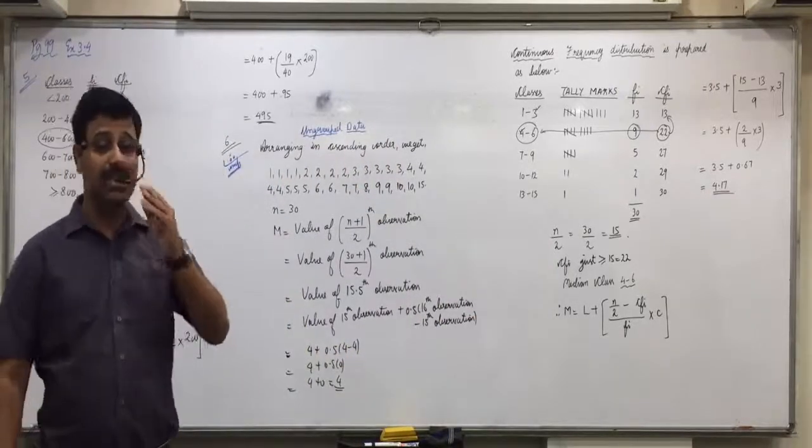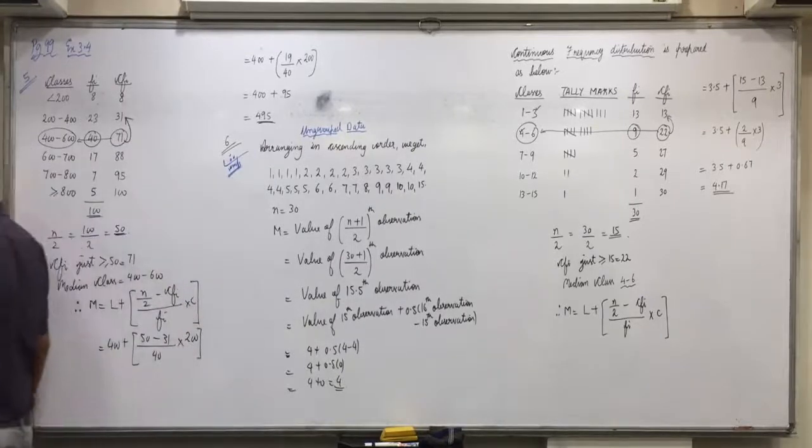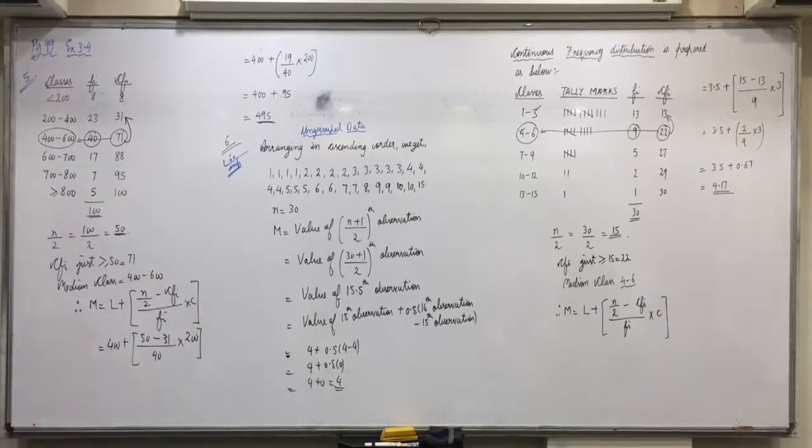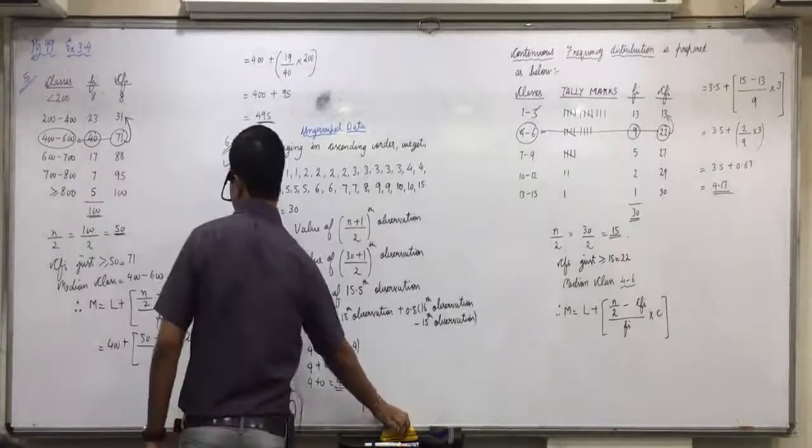Right now, we have to write that the median obtained from ungrouped data and continuous frequency distribution are different.